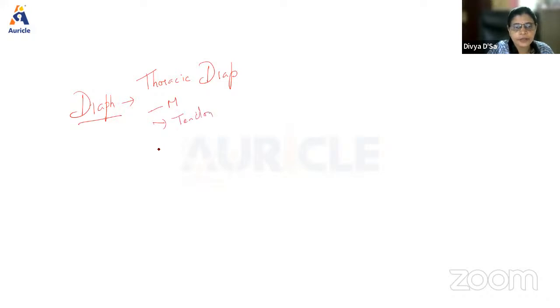So in the diaphragm, what are we going to write? Okay, so diaphragm. You have to mention that it is the thoracic diaphragm. Where is it present? Thoracic diaphragm is a musculo-aponeurotic structure separating the thorax and the abdomen. So you write that. Then you write about its two parts, that is the muscular part and the tendinous part, the central tendon. Then you write about the origin.